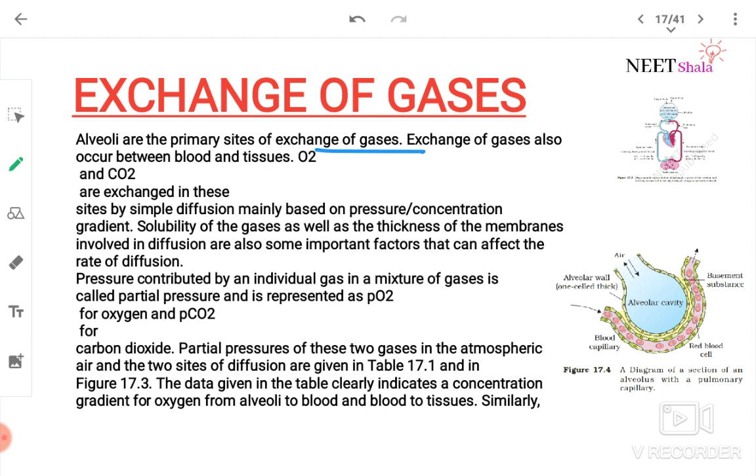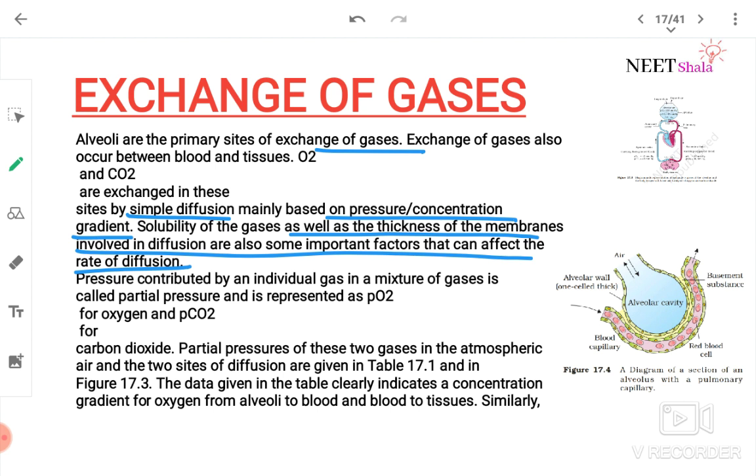So let's move to the topic. O2 and CO2 are exchanged in these sites by simple diffusion, mainly based on pressure or concentration gradient. Solubility of gases as well as the thickness of membrane involved in diffusion are also important factors that can affect the rate of diffusion.